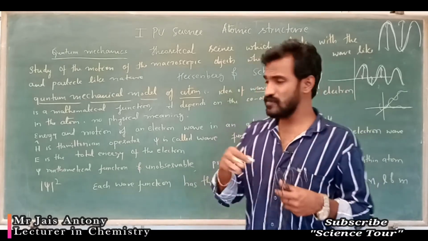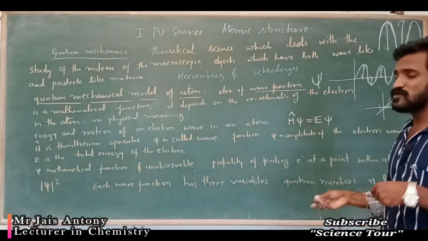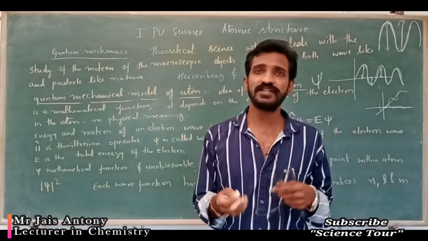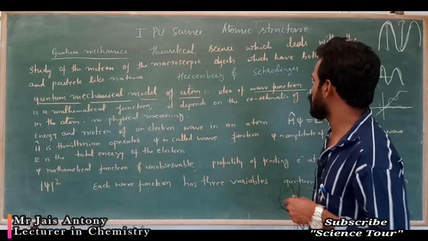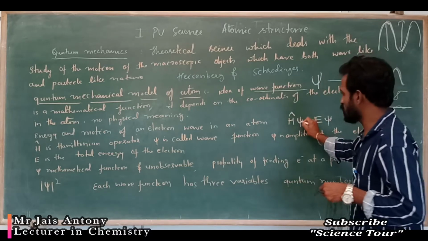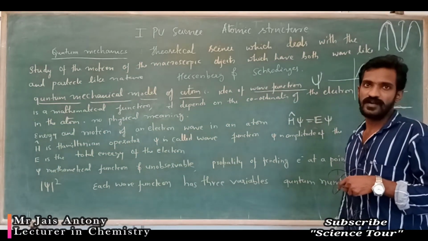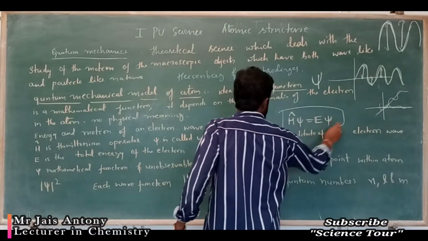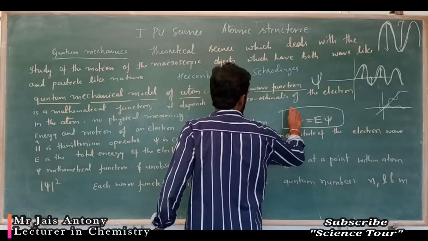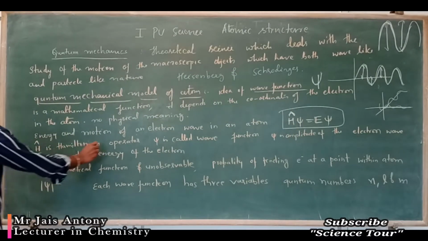This is just a board, so you just concentrate. The Hamiltonian operator, this equation is formed. Don't ask me, sir, how this equation is formed. It gives the relationship between the energy and the motion of an electron. This is the motion of an electron, and this is the energy of that particular electron. Understood? While it moves, that relationship is given. It is nothing but H cap, like this. It is called the Hamiltonian operator.